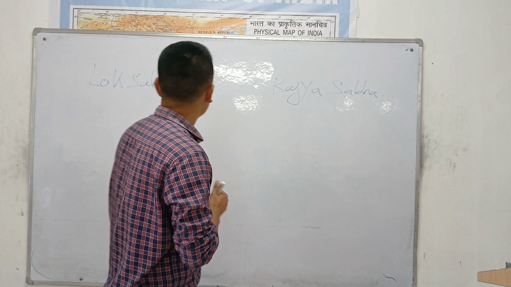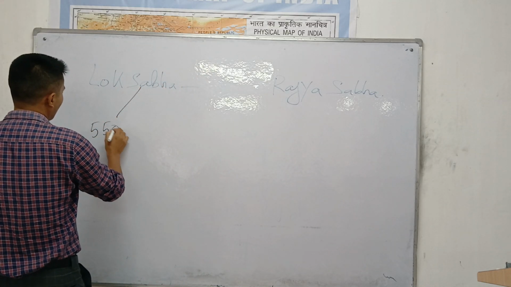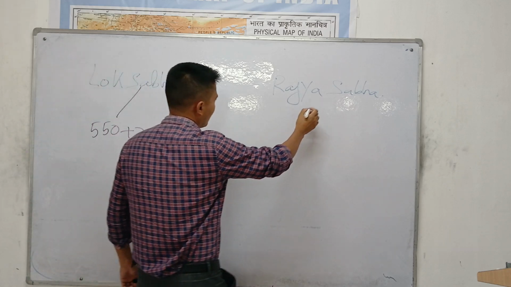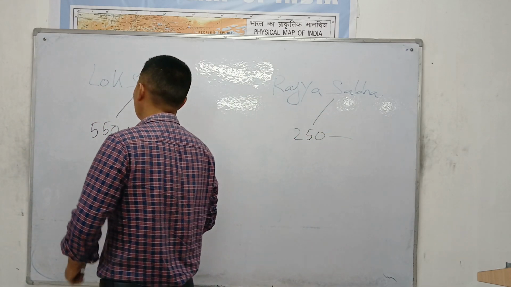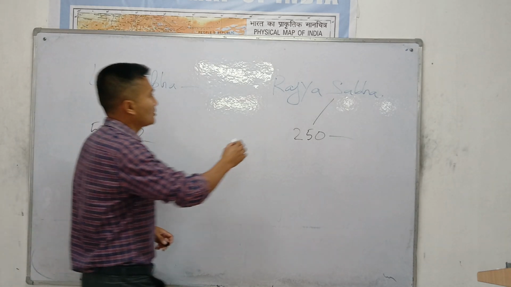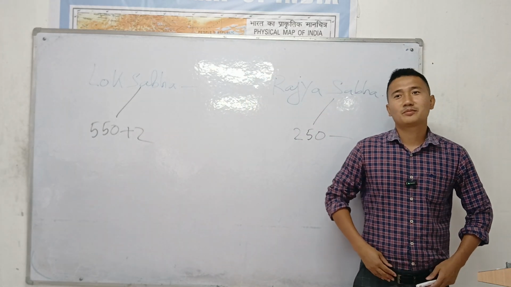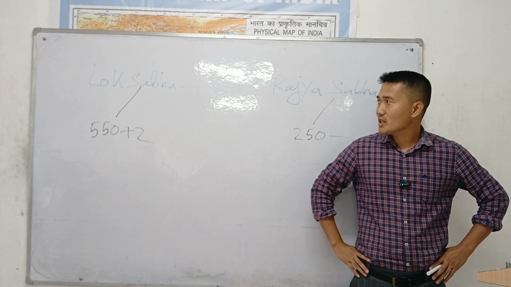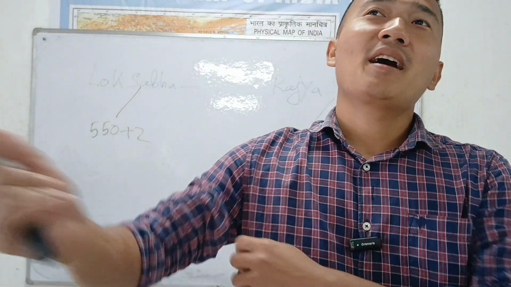Let's see the election system, the procedure, how they get elected. We have Lok Sabha, we have Rajya Sabha. We have two houses. So let's see how they are elected.